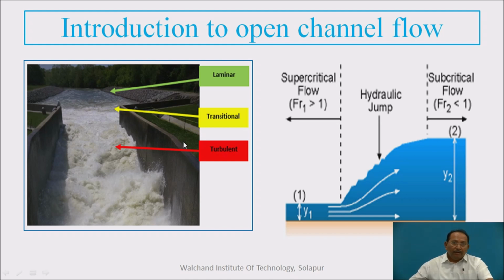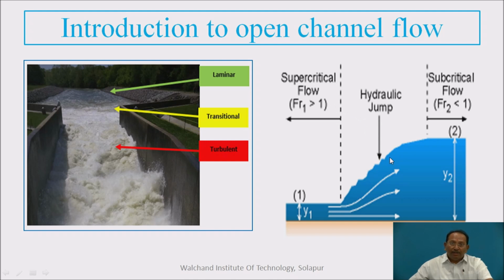Now here in this figure you can see there is abrupt change in the height. This particular figure we can also say is just an example of a hydraulic jump. Here we can say it is supercritical flow up to this point, where the Froude's number, V upon under root gy, is more than 1.